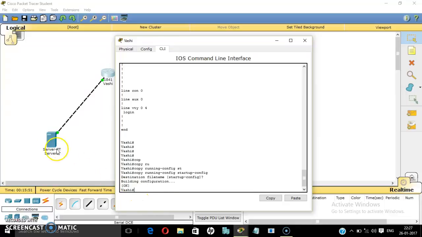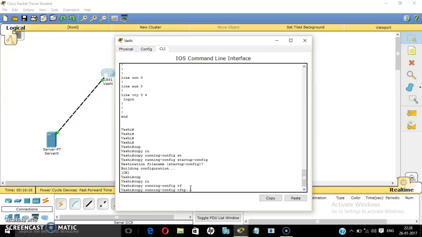So now we'll jump to copying the configuration to TFTP server. Now whatever we have done, we have to copy this configuration to a TFTP server. So let us give the command copy running config TFTP. Now here address or name of a remote host.